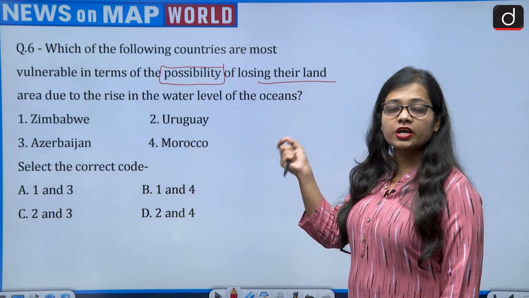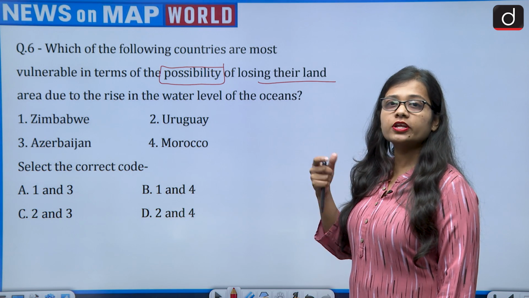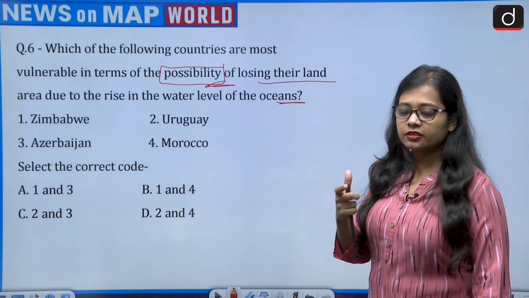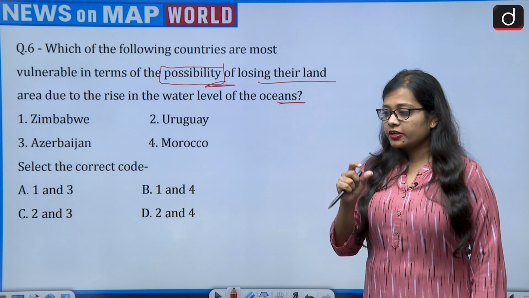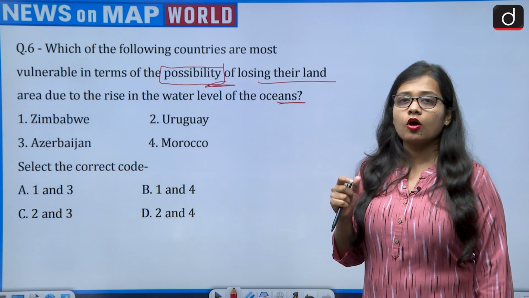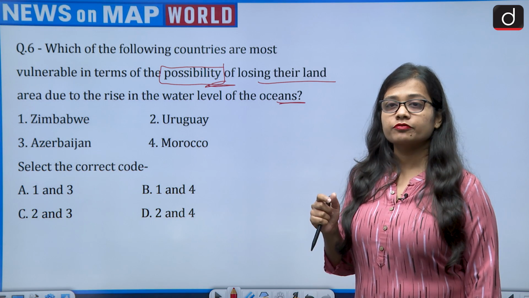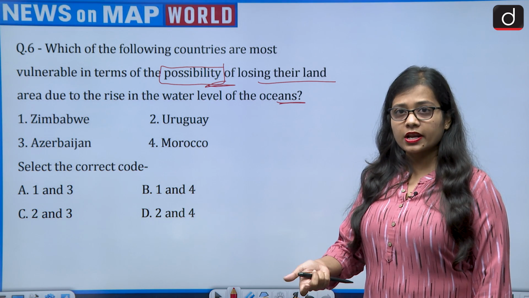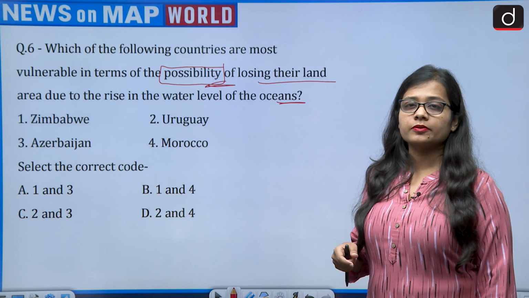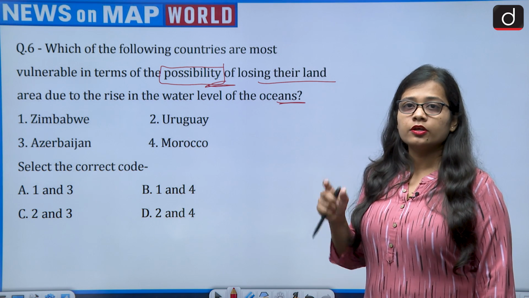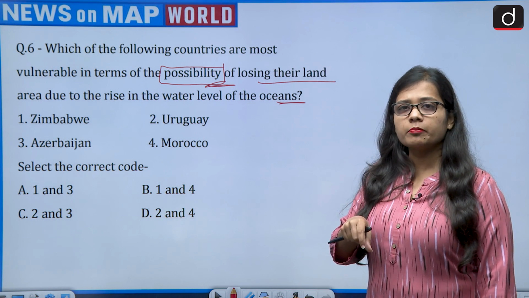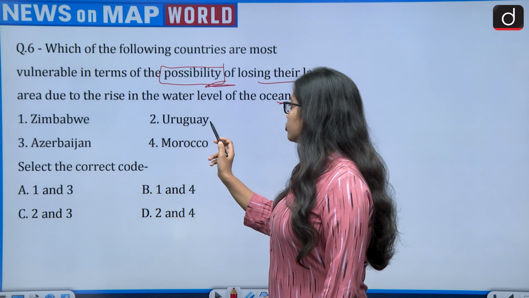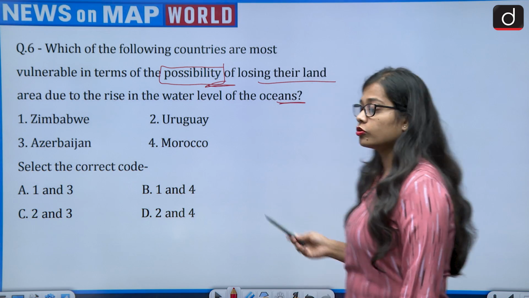So, which country will possibly submerge if the water level will rise in the oceans? Possibly. So, if we see things clearly, then the countries which are lying on the coastline of the sea or of oceans are at major risk to get submerged if the water level would rise, as compared to the countries which are landlocked or which are lying in the plains or which are covered from all sides. So, the countries which will be at greater risk to get submerged are the countries lying on the coastline. And the countries given are Zimbabwe, Uruguay, Azerbaijan or Morocco. So, let's see.